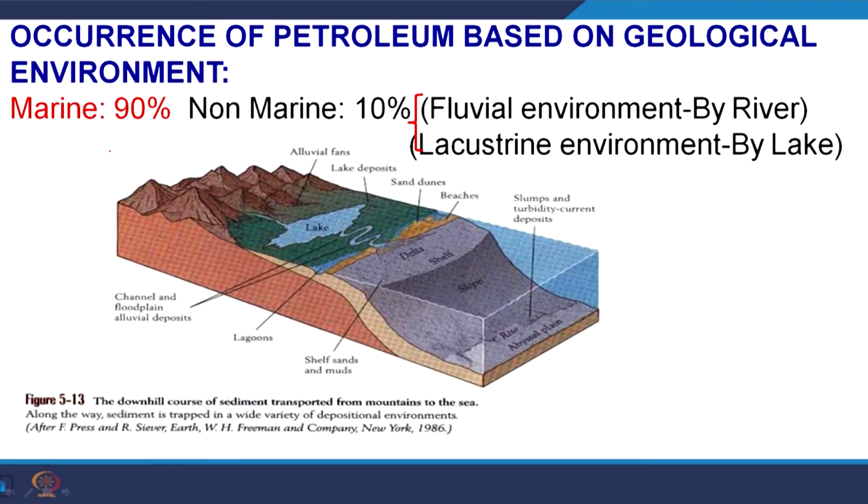Occurrence of petroleum based on the geological environment. Geological environment means whether it is a marine environment or non-marine environment. Non-marine environment means fluvial environment, lacustrine environment, aeolian environment, or glacial environment. So, you see 90% of this petroleum is coming from the marine environment and 10% from fluvial and lacustrine environments.